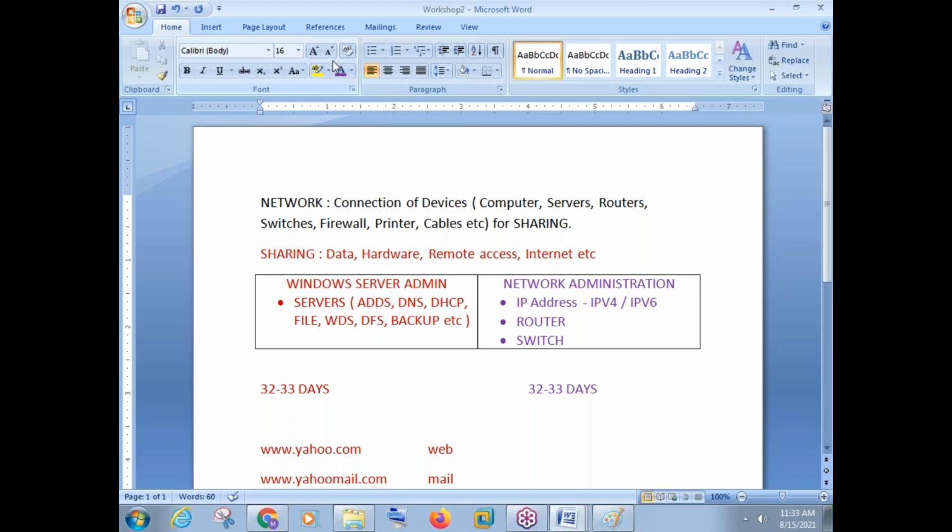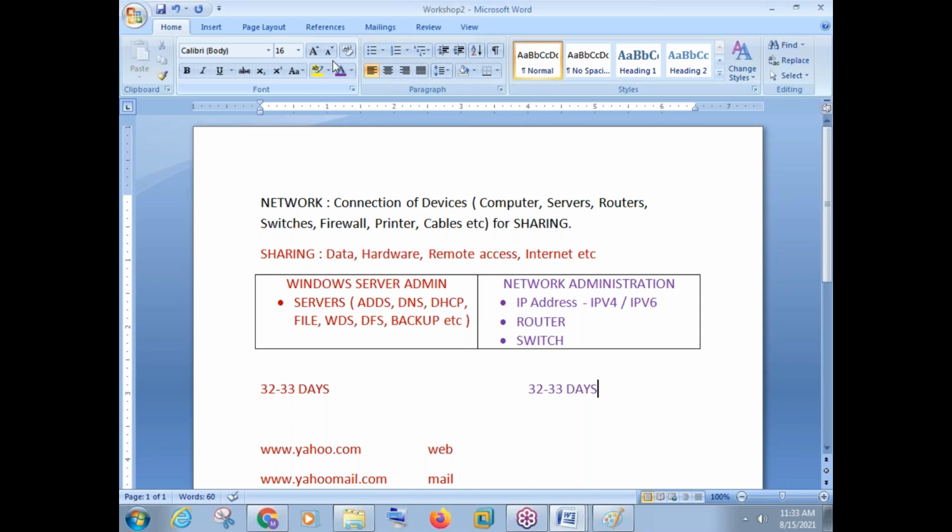I myself train many people, so I can say from my experience, 40 to 50% of topics in cloud computing are related to server administration and network administration, related to IP addressing, NAT table, routing table. Okay, there is something called access control list. There is something called MAC table. These are the things we learn in network administration.